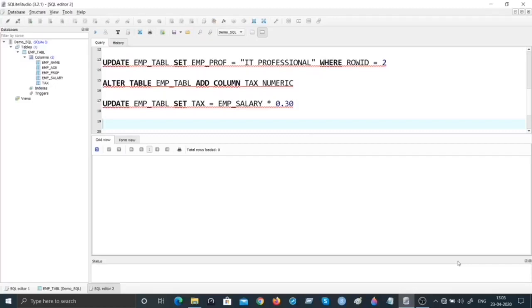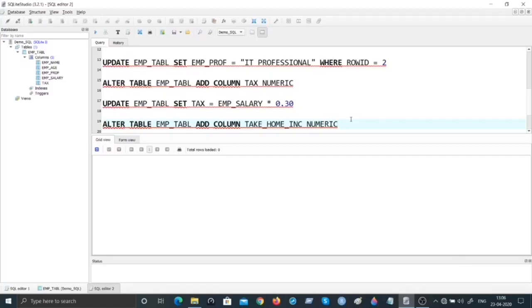Let's get started. So I'm going to first use the alter command, and the construct for doing that is alter table. And let me give my emp underscore TABL as my table name. What I want to do, I want to add a column. So add a column are the two keywords I'm going to add. What is the column name that I want to give? Let us call that as take home income. So what is the data type? What is the nature of the data? Take home income is numeric.